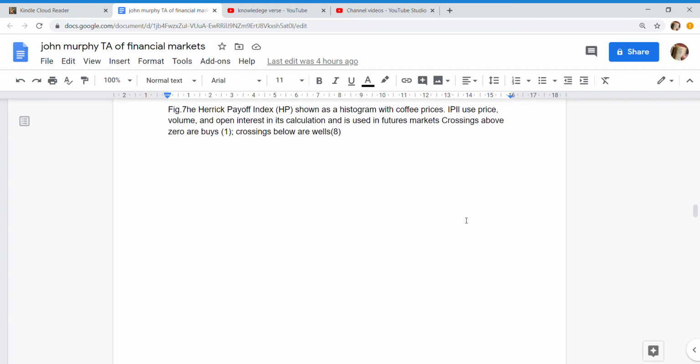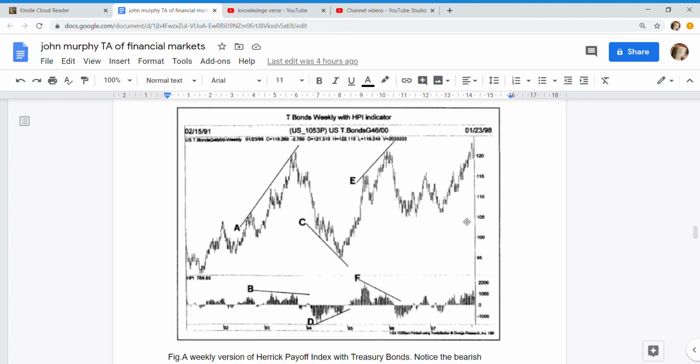Fig. A weekly version of Herrick Payoff Index with treasury bonds. Notice the bearish divergences in 1993 and 1995 and the bullish divergence in 1994.